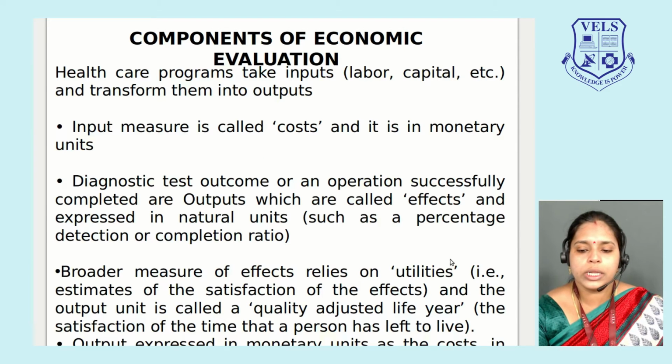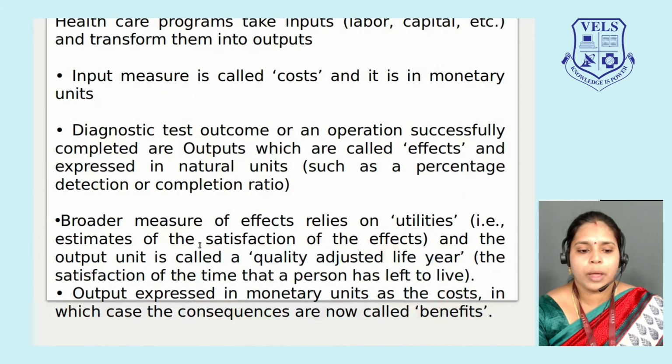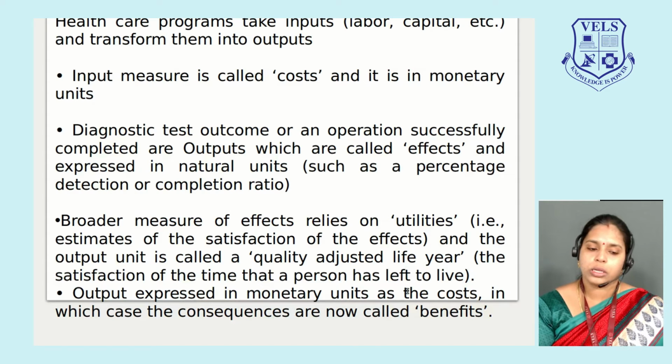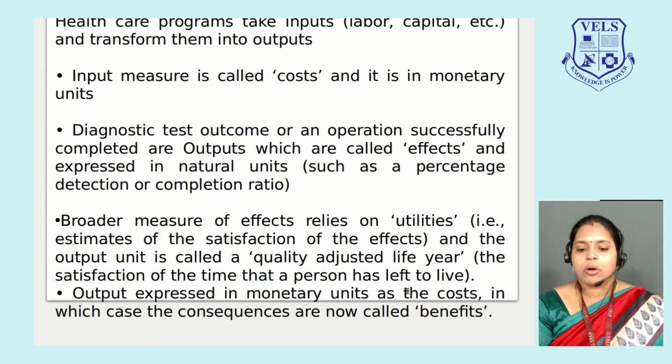The output is expressed in monetary units as costs, in which case the consequences are now called benefits. So, we will take inputs as cost and we will take the output as benefit. All this will be expressed in terms of monetary units.